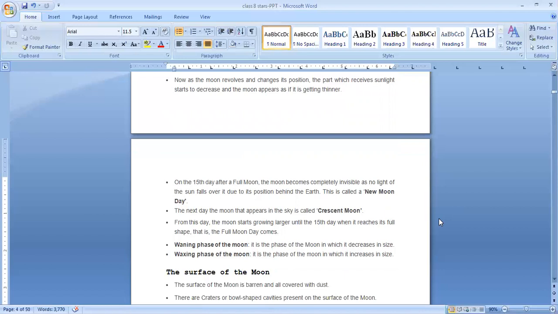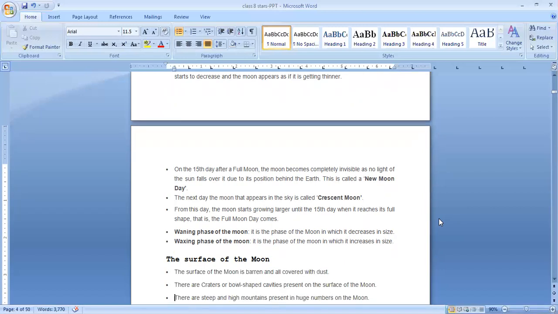Then the waning phase of the moon. What is meant by the waning phase of the moon? It is a phase of the moon in which it decreases in size. Waxing phase of the moon means it is a phase in which it increases in size. So in the waxing phase, crescent, then waxing gibbous, like that it is going. Waning means it decreases in size.